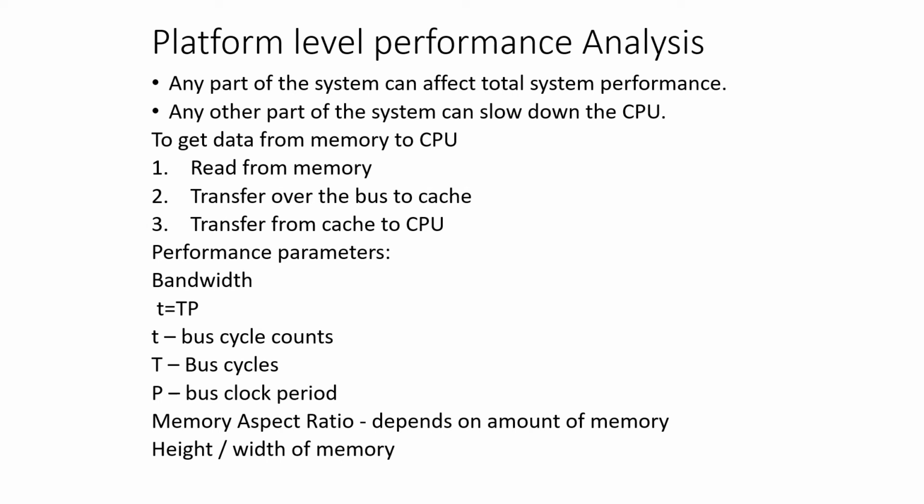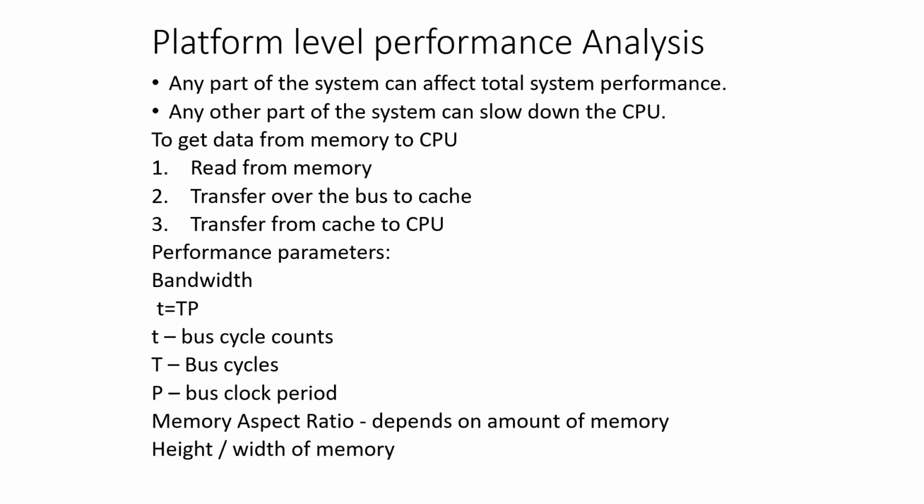Next is platform level performance analysis. Any part of the system can affect the total system performance. Similarly, any other part of the system can slow down the CPU. So we want to move the data from memory to the CPU to process it. To get the data from the memory to the CPU, we must read from the memory, transfer over the bus to the cache, and transfer from the cache to the CPU.